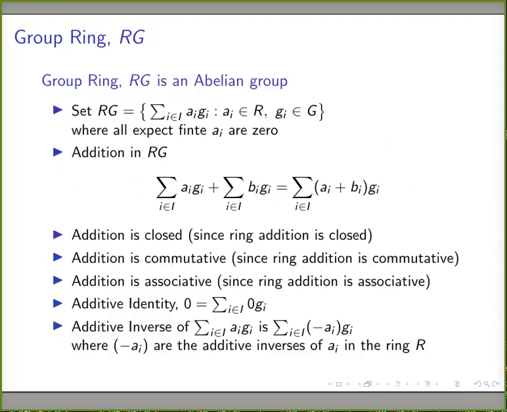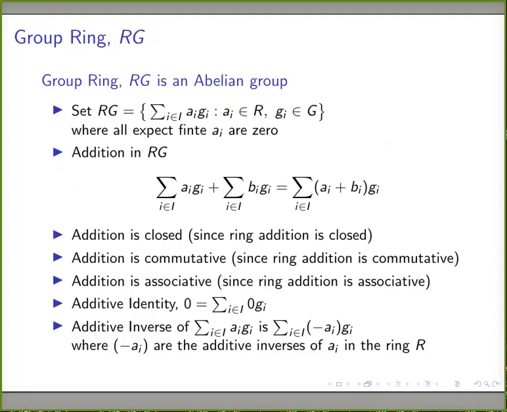So we prove that this set RG, together with the usual addition of formal sums, is an abelian group. Usual addition of formal sums is done by adding the coefficients of terms with equal group element. That is, if I have to add two sums, summation over i of a_i g_i plus summation over i of b_i g_i, I can write all the elements together, or I can club them together.